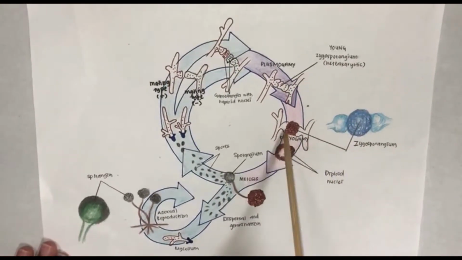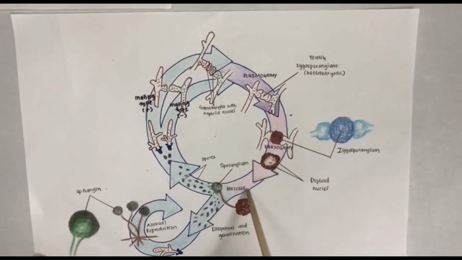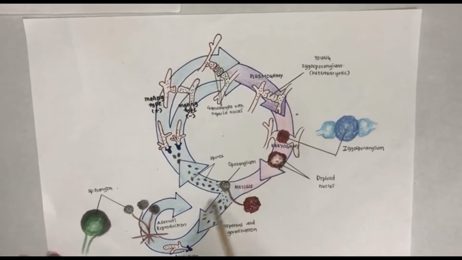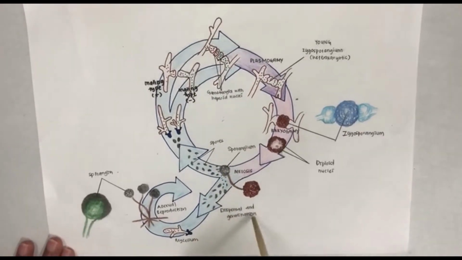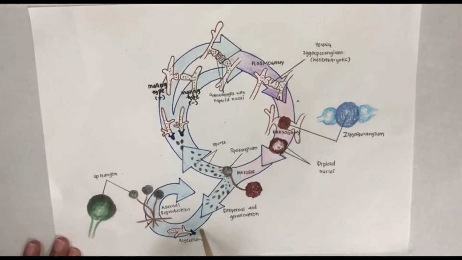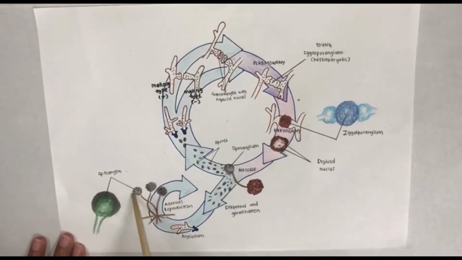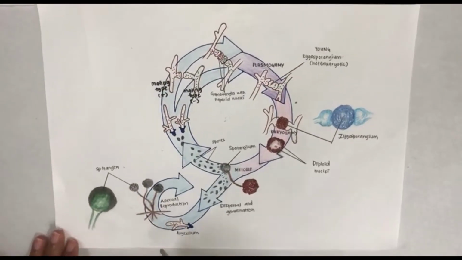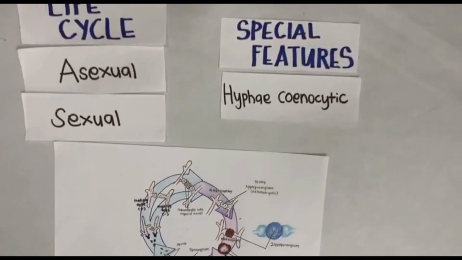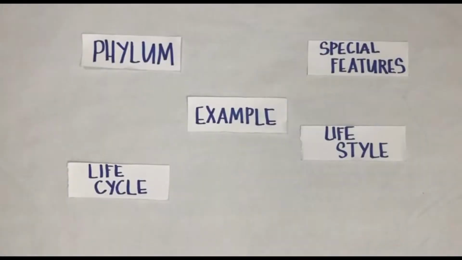Sporangia break open and the haploid spores disseminate. Spores travel by air to other location on suitable food, and the form of gamete is formed and diploid zygote. So the special features of this phylum is coenocytic hyphae.